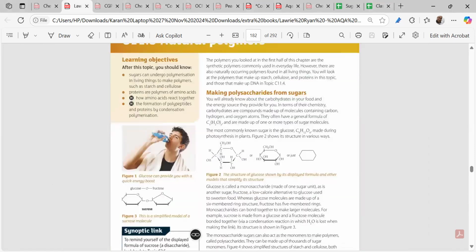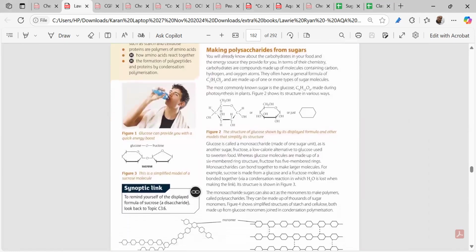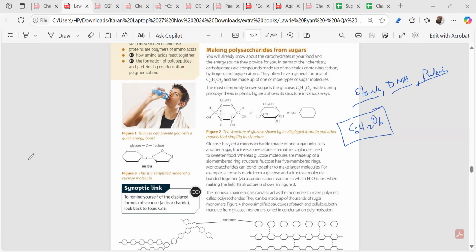Now moving on to this part, when we utter the word natural polymers, the natural polymers which are there in the syllabus are starch, also DNA, also the protein. These are the natural polymers. The polymer is a large molecule which is made up of small molecules, usually called monomers. Now in the starch, what is the monomer we are having? We're having C6H12O6. This is the monomer, and the monomers will be joining to form a polymer.